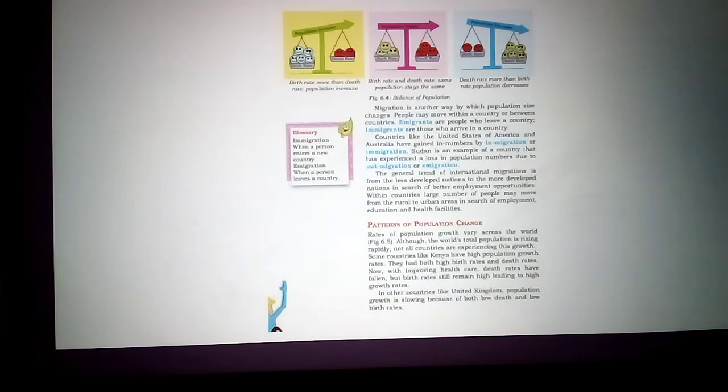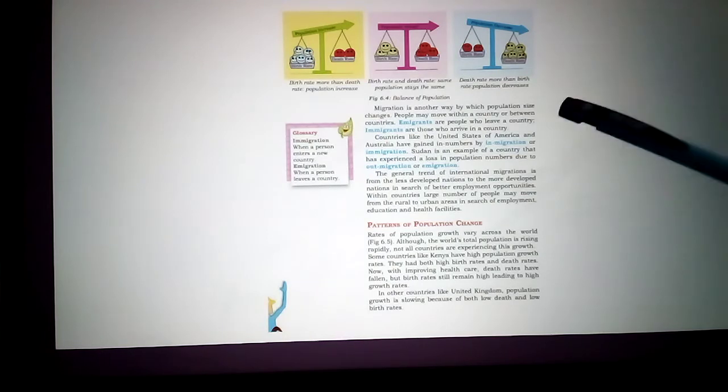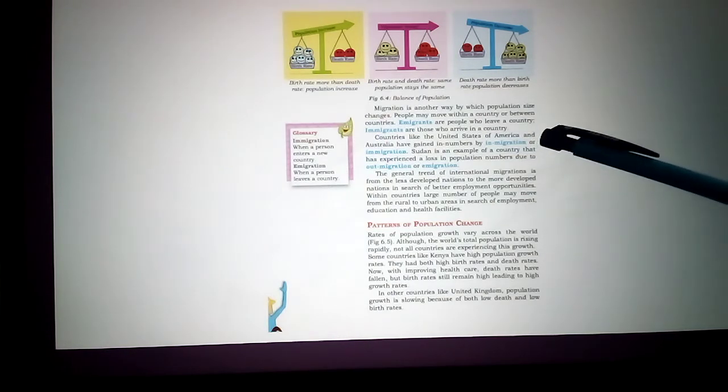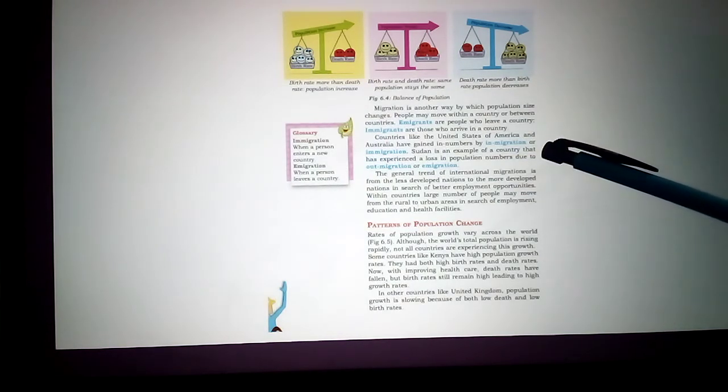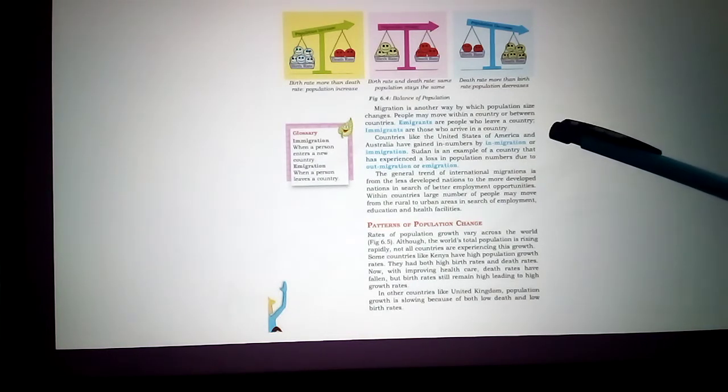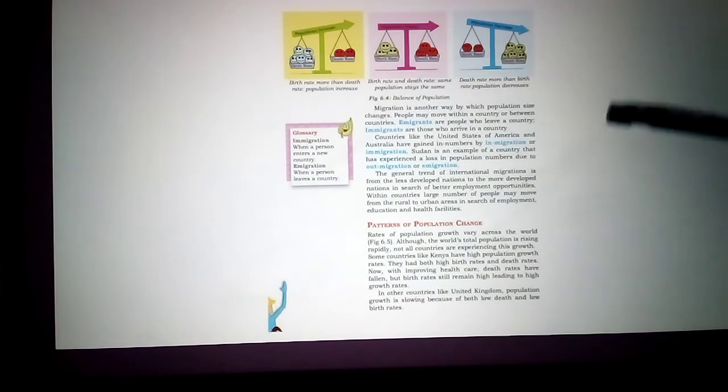Countries like the United States of America and Australia have gained through in-migration, or immigration. These are developed countries. From other countries like India, people will migrate to America to settle there. That is called immigration.